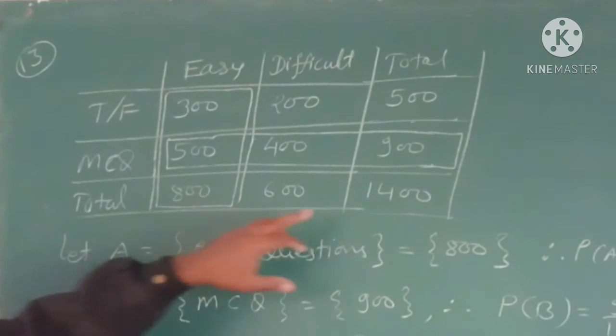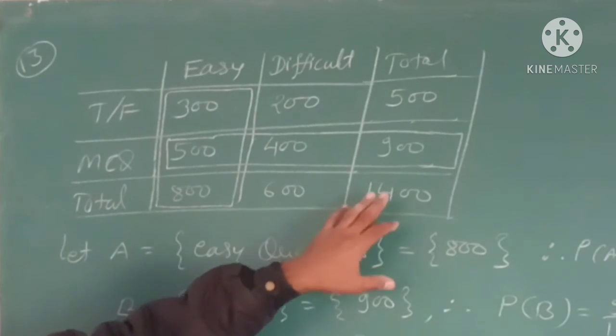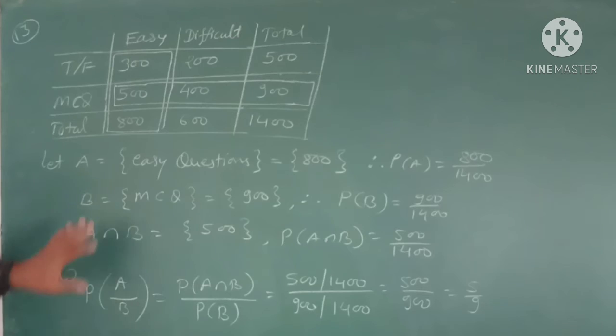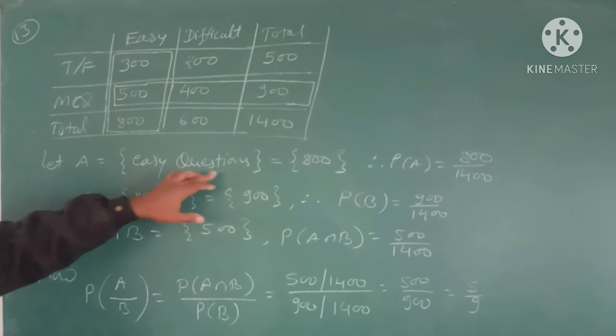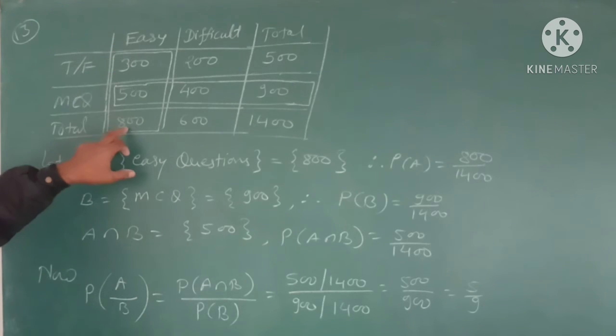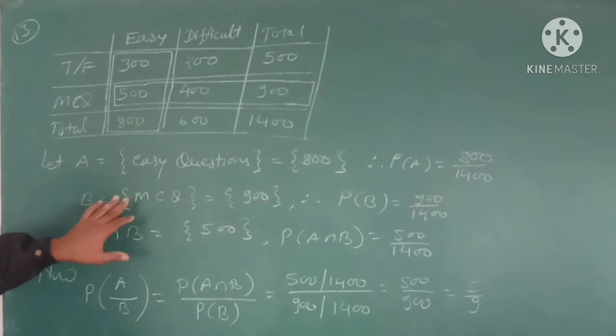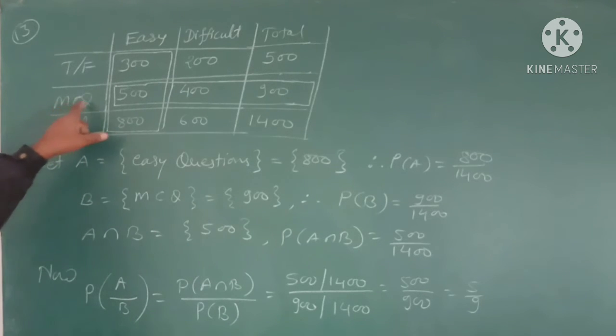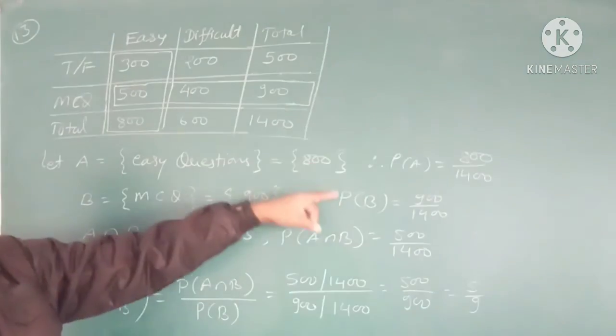In the question bank there are total 1400 questions, and one question is selected at random. Let event A be the question will be easy. So here easy questions there are total 800, and event B, suppose it will be MCQ. So here MCQs there are total 900.